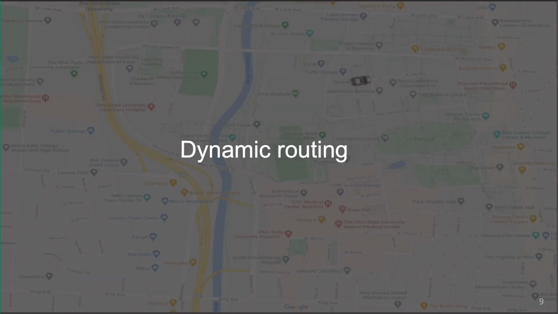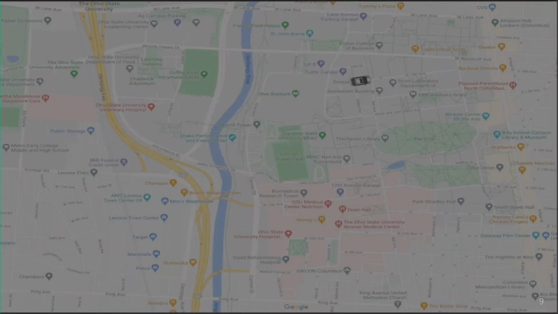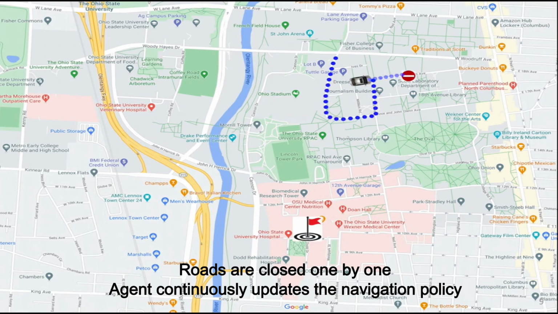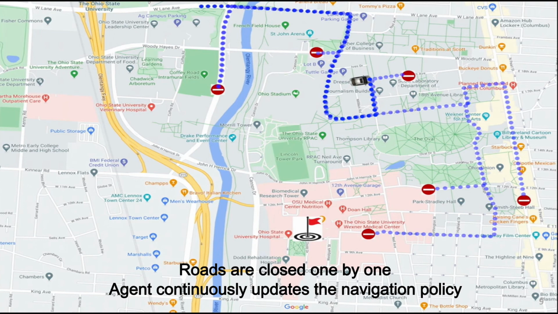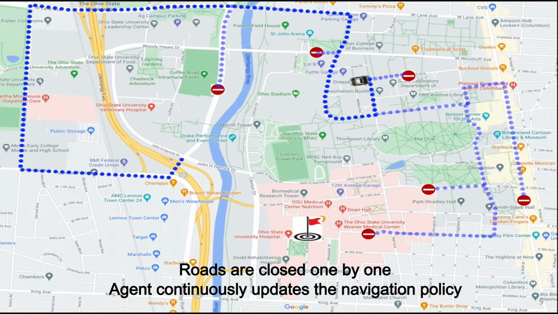Another critical experiment for our method is the dynamic routing task, which demonstrates the proposed agent's ability to adapt to the continuously changing environment. The changes in environment are obtained by closing roads. The agent is expected to update the policy in accordance with the changes. Rather than relearn the whole environment, we focus on constantly adapting the old skills to the changing map. To achieve this goal, our agent is firstly assigned a goal and trained for a single target navigation task. When the map changes due to road closure, the agent quickly relearns the policy with regard to the changes based on past experience.